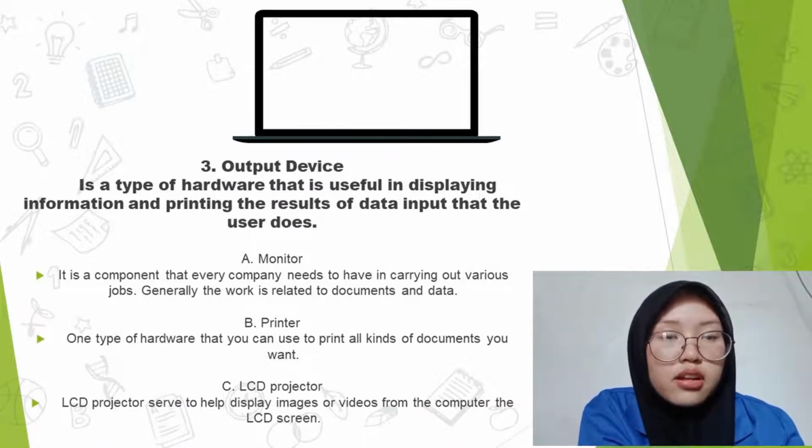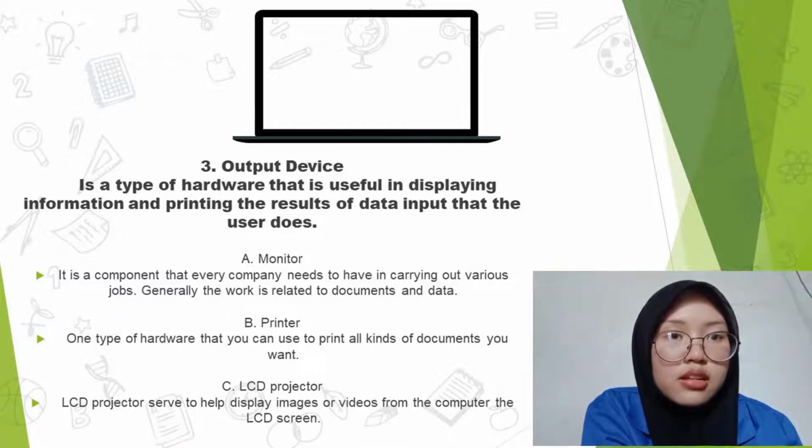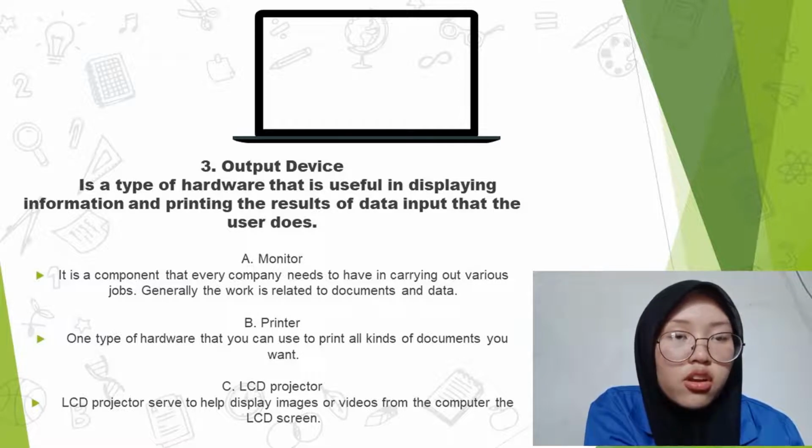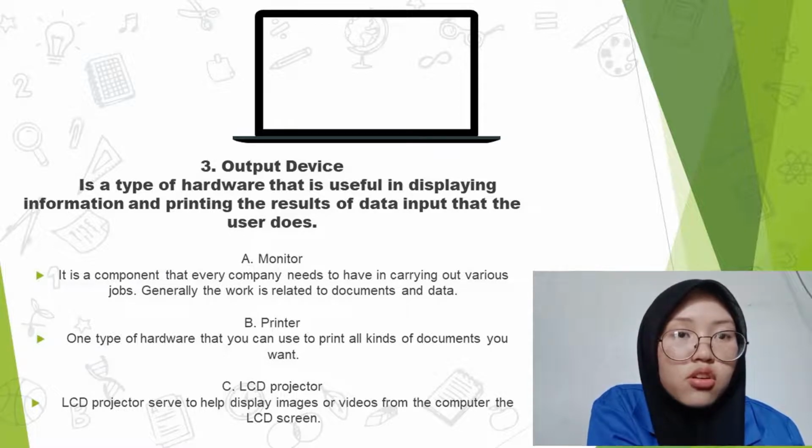It's a type of hardware that is useful in displaying information and printing the results of data input that the user does. A. Monitor. It's a component that every company needs to have in carrying out various jobs. Generally, the work is related to documents and data. B. Printer. One type of hardware that you can use to print all kinds of documents you want. C. LCD projector. An LCD projector serves to help display images or videos from the computer to the LCD screen.